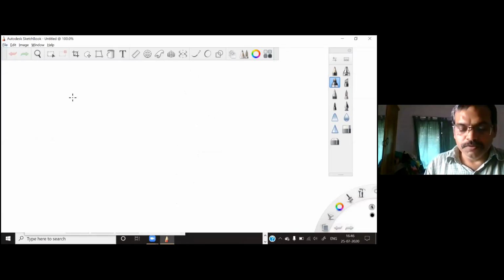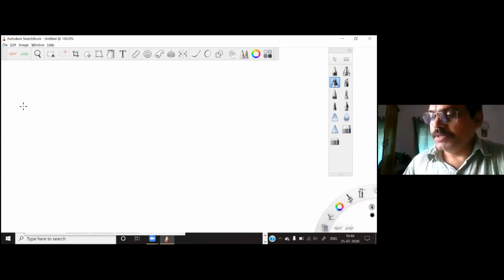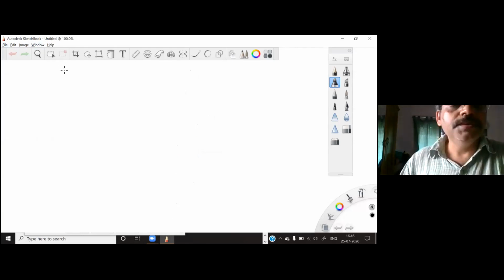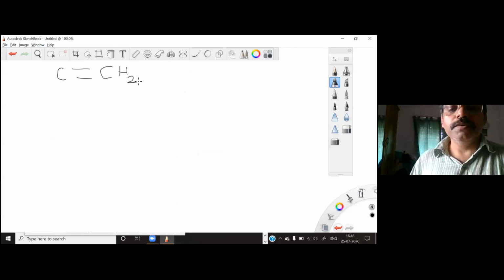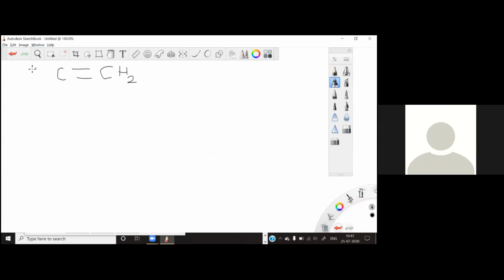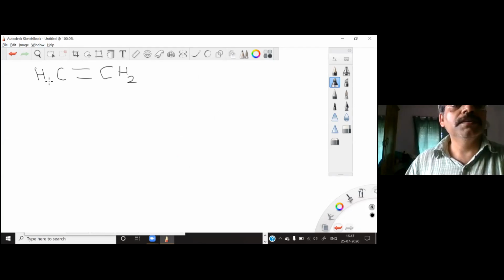So what we talked about yesterday, basically, we thought of the ethylene molecule initially. In ethylene, you have carbon connected to carbon with a double bond, and then you have two hydrogens on each carbon. Can you see my screen properly? Yes, sir. So I can also write it this way: carbon connected to carbon, connected to hydrogen, and connected to hydrogen.